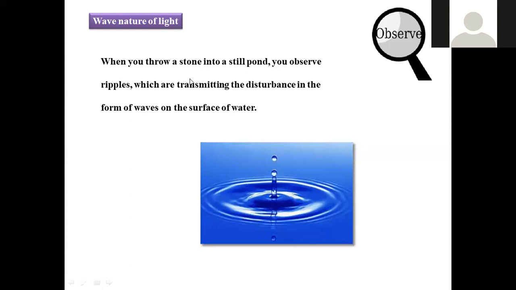The simplest example of the wave nature of light is this: let us throw a stone into the water. What happens? Waves originate and spread, moving to a far distance. In a similar manner, when light originates from a source, it moves through a certain distance as a wave as well as a particle, both natures. But here we are considering the wave nature of light. The wave nature can be clearly explained by how waves originate in water when we throw a stone into it. In a similar manner, light also has the nature of waves.